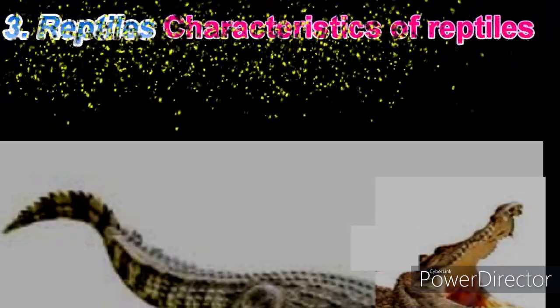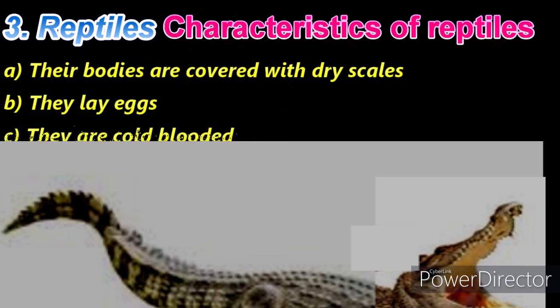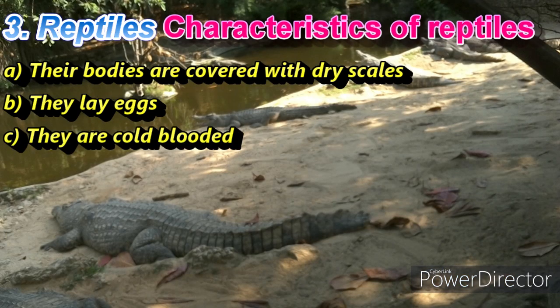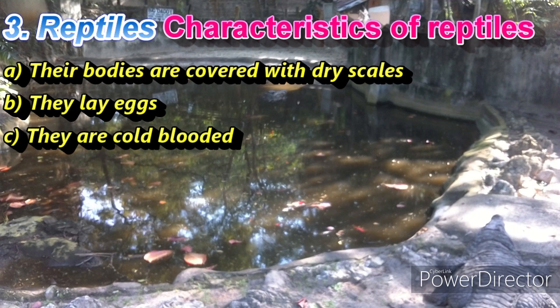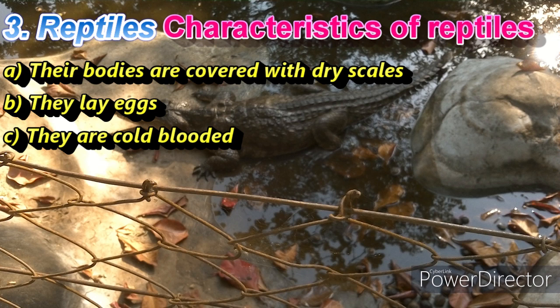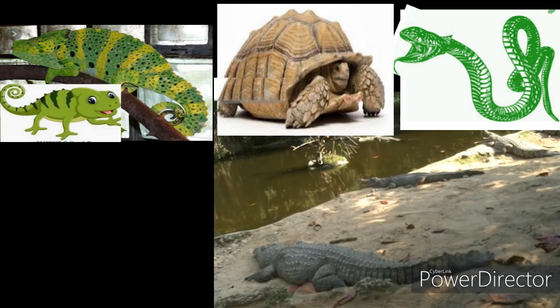3. Reptiles. Characteristics of reptiles. A. Their bodies are covered with dry scales. B. They lay eggs. C. They are cold-blooded, this is to say their body temperature changes with the surrounding environment. When it is cold, their body temperature is low, they are cold. When it is hot, their body temperature rises. Examples of these include lizards, tortoises, snakes, crocodiles and chameleons.